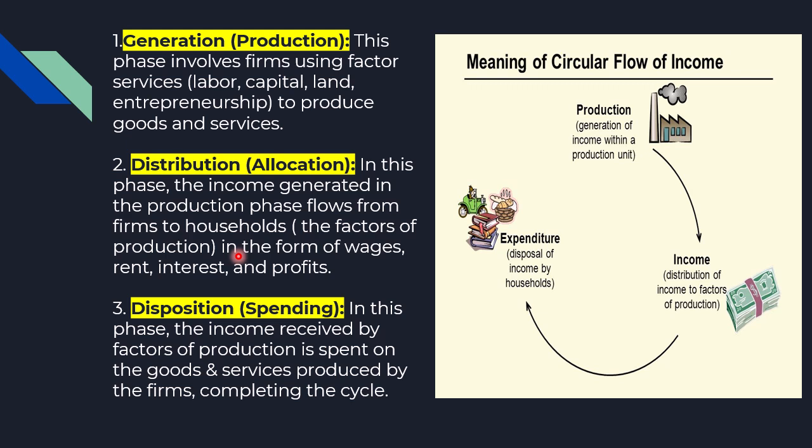So they will be paid in the form of rent, wages, interest and profit. And the last phase, which is disposition, that is also known as the expenditure phase. Here income received by the factors of production, that is household, is spent on goods and services produced by the